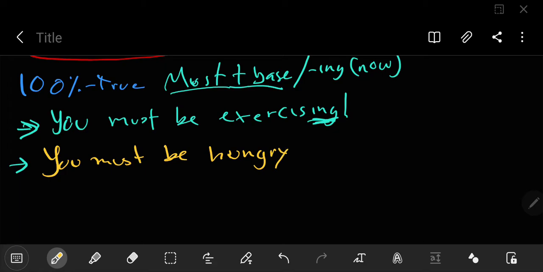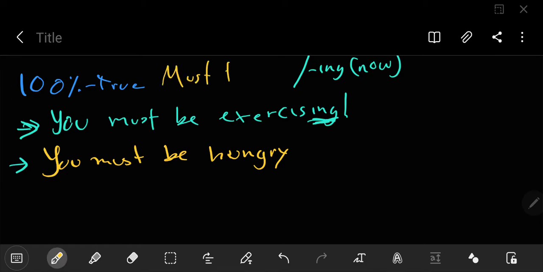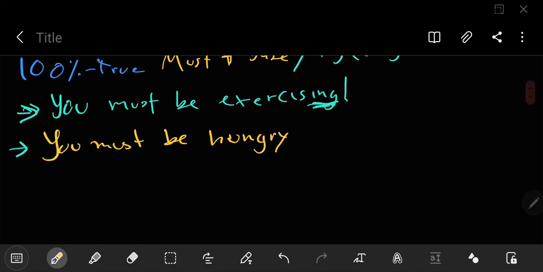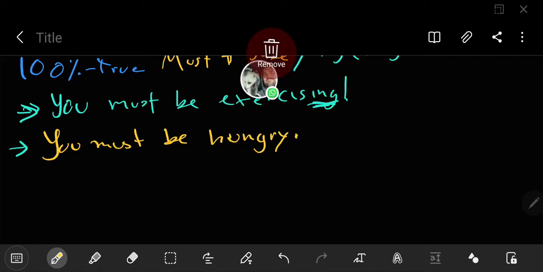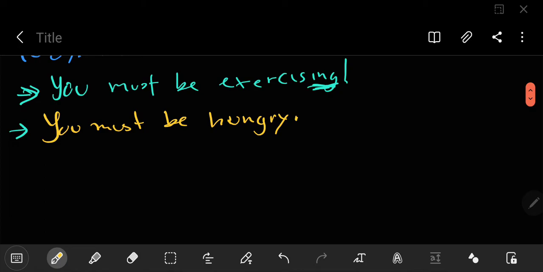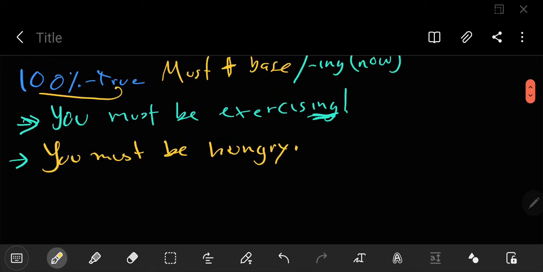I'm going to put this must, plus be, plus base form, so you know. You must be hungry, right? And you haven't eaten anything. So we use this when it's 100% sure.